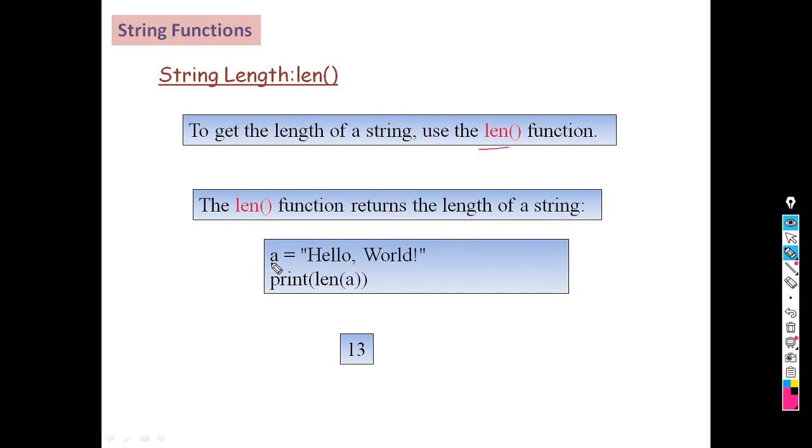Look here, a equals hello world. So this is the string we have assigned to variable a, and when we want to print length of a, we can write like this, print len of a. This is the built-in function. Okay, length of a, it will display length of variable a. This is the first function.